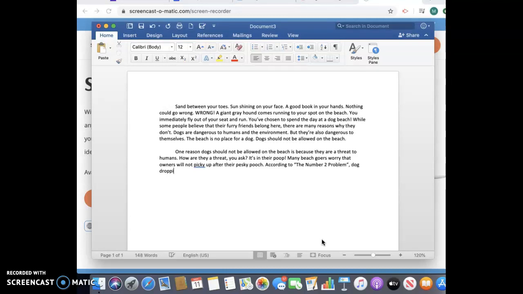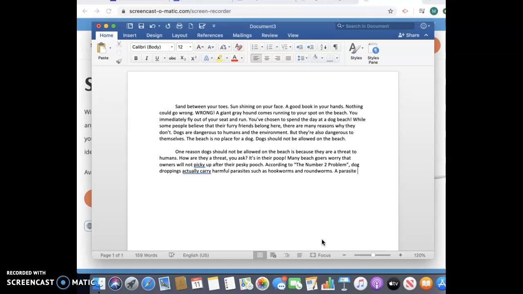Dog droppings actually carry harmful parasites, such as hookworms and roundworms. I'm going to explain to my reader what a parasite is because some people might not know what a parasite is. We always want to make sure that our reader is very clear about what we're writing about.